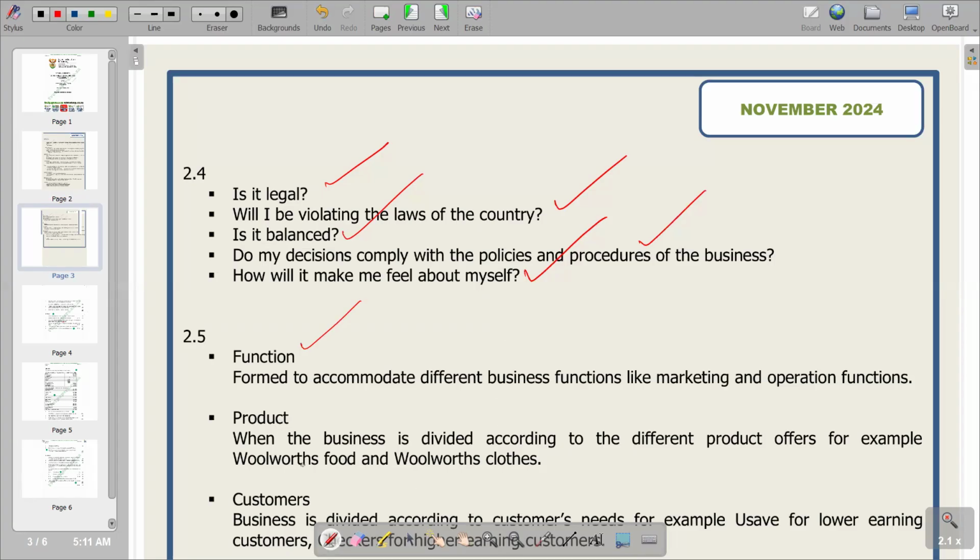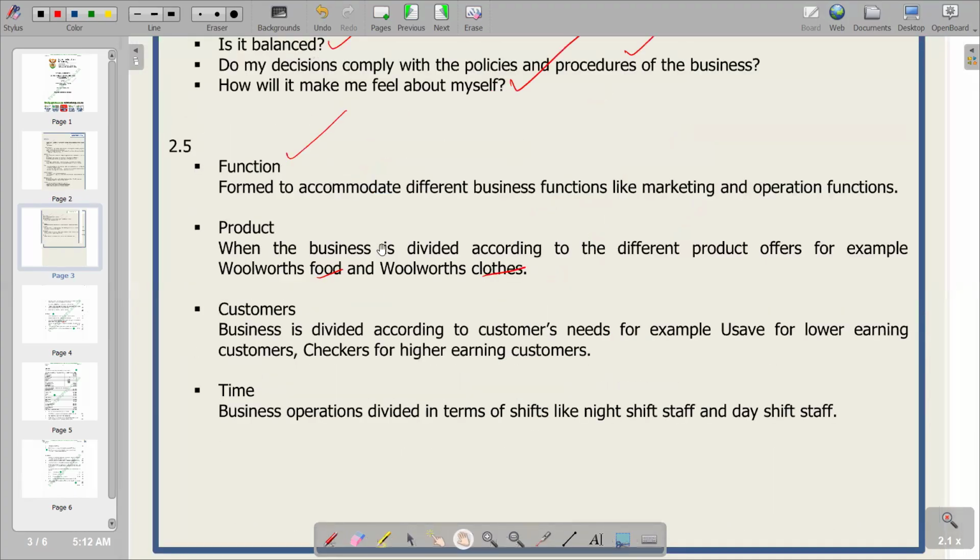In this scenario, we are given examples of food and also clothes. And then we can also have departments in terms of customers, whereby we subdivide the customers that we have. The business is divided into customer needs, for example. We have a department for lower earning customers and those for higher earning customers. So that's what we have on customers as a department.